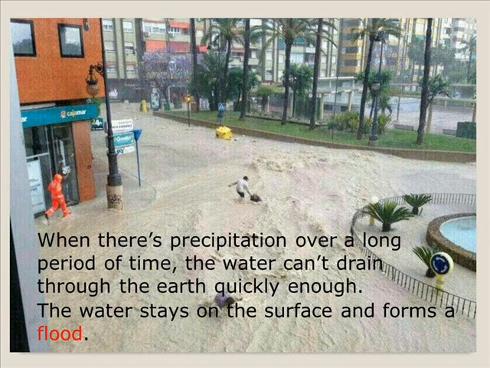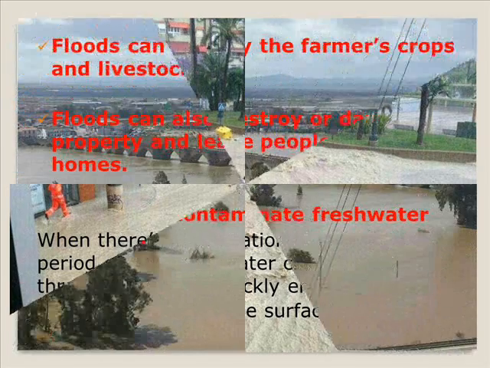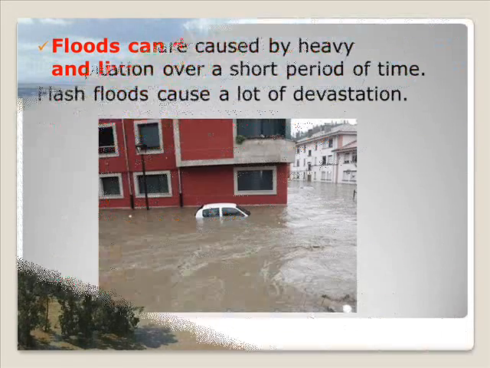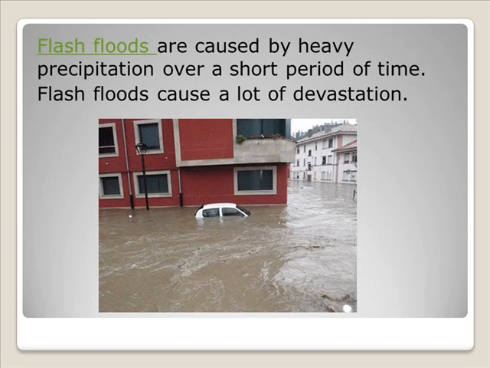When there's precipitation over a long period of time, the water can't drain through the earth quickly enough. The water stays on the surface and forms a flood. Floods can destroy the farmer's crops and livestock. Floods can also destroy or damage property and leave people without homes. Floods can contaminate fresh water supplies. Flash floods are caused by heavy precipitation over a short period of time. Flash floods cause a lot of devastation.